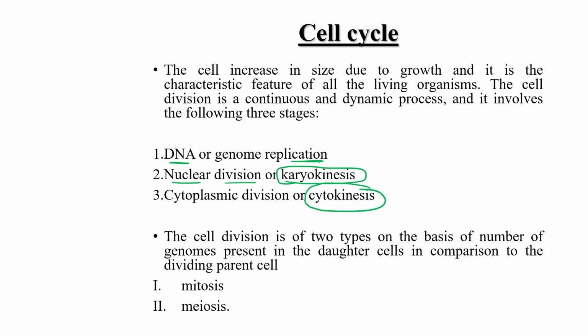So first is DNA replication. Then division of nucleus, meaning karyokinesis, then division of cytoplasm known as cytokinesis. These three processes occur in this particular cell cycle. And cell division is again of two types on the basis of the genome present in the daughter cell in comparison to the dividing parental cell. It may be mitosis type or it may be meiosis type.